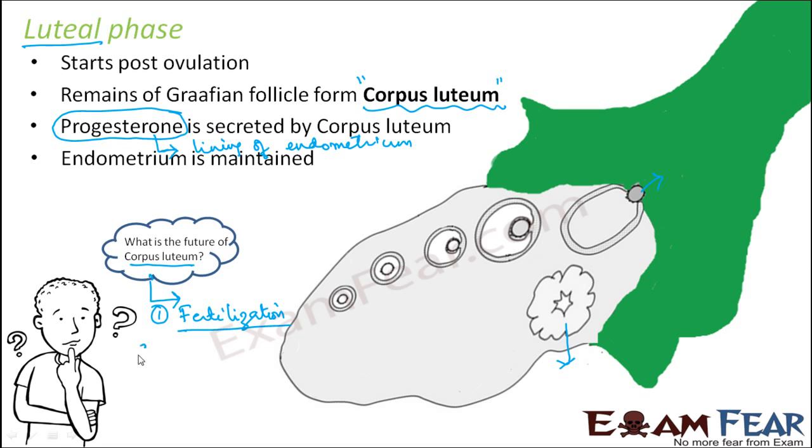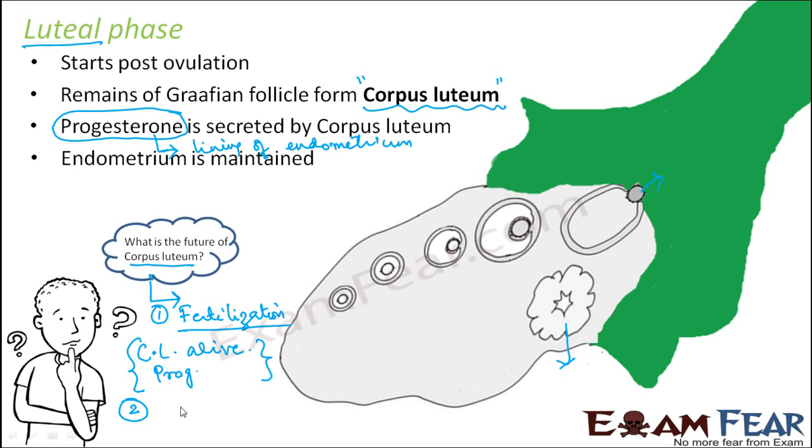In that case, the corpus luteum will remain alive and keep on producing progesterone, because progesterone is required to maintain the lining of the endometrium. So progesterone will be continuously secreted, and it will continuously maintain the lining of the endometrium for those 9 months. That would be the future of the corpus luteum if fertilization happens.